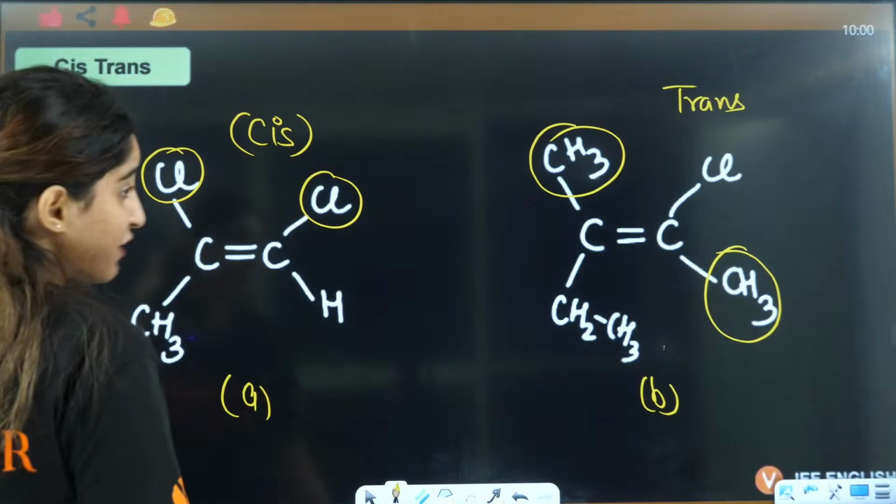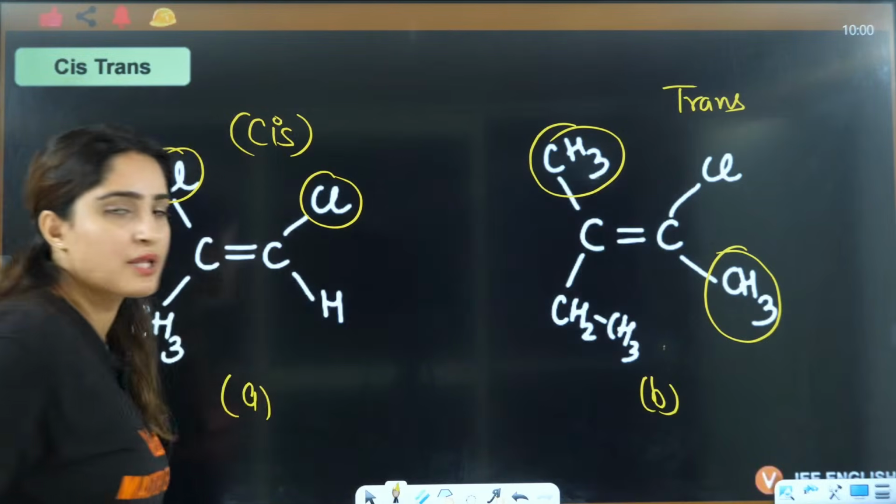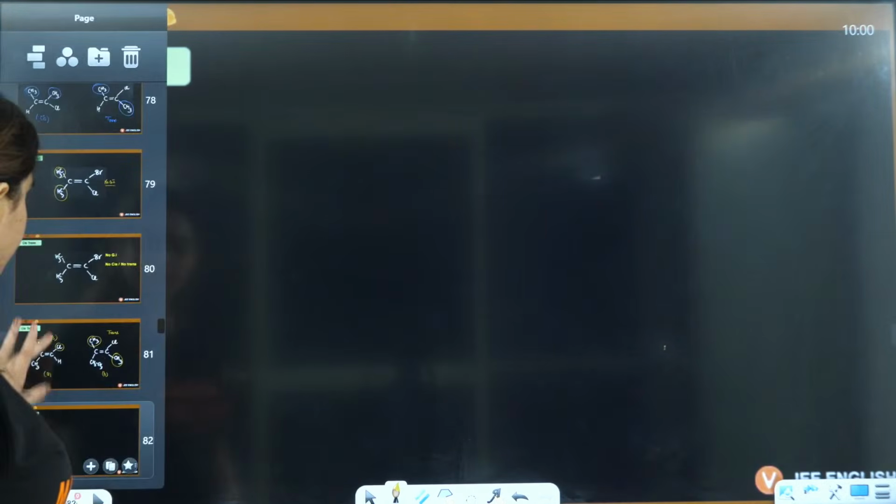First you have to check whether this is GI. This is GI, this is GI, this is GI. So that's how I can define cis and trans after that. Right everyone? Okay.